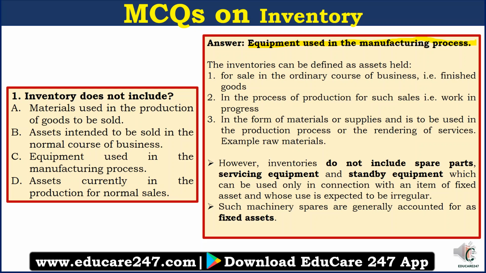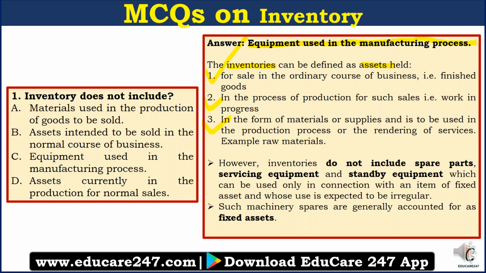Now to understand the answer, we have to first understand what inventories are. The inventories can be defined as assets held, number 1, for sale in the ordinary course of business, that is finished goods. Number 2, in the process of production for sales, that is work in progress. And number 3, in the form of material or supplies to be used in the production process or the rendering of services. Example, raw material. So inventories consist of finished goods, work in progress and raw materials.